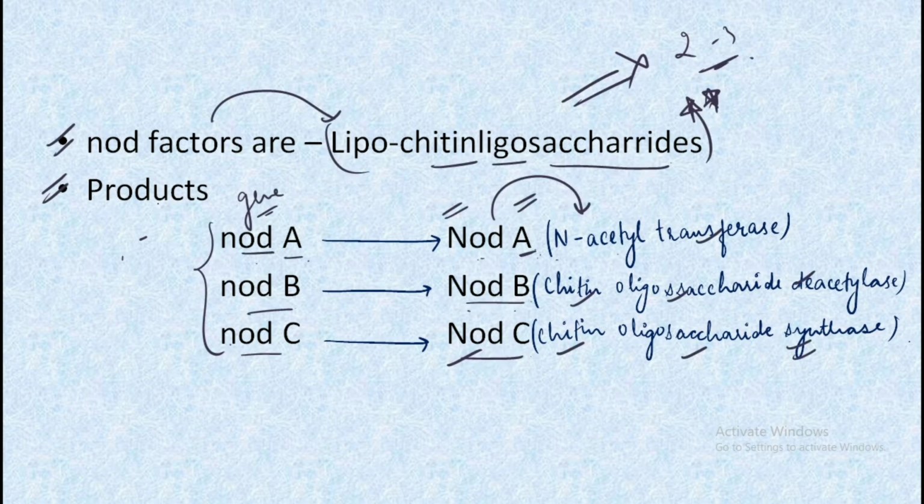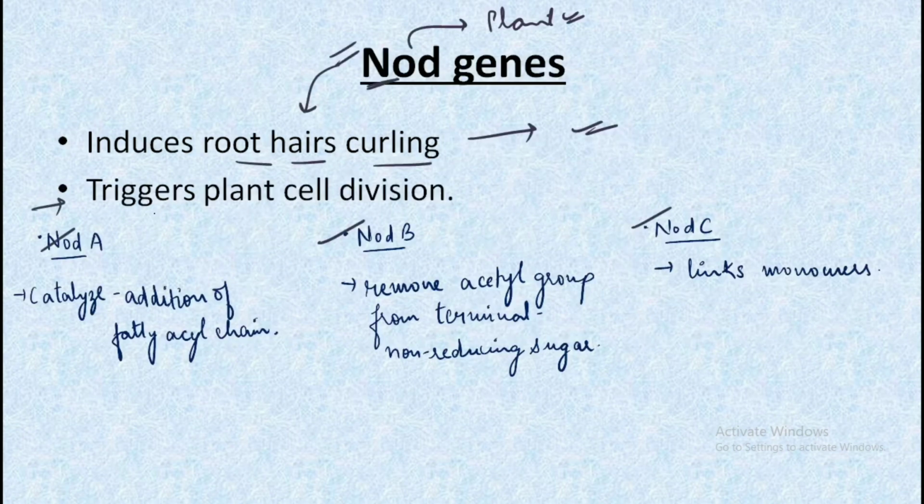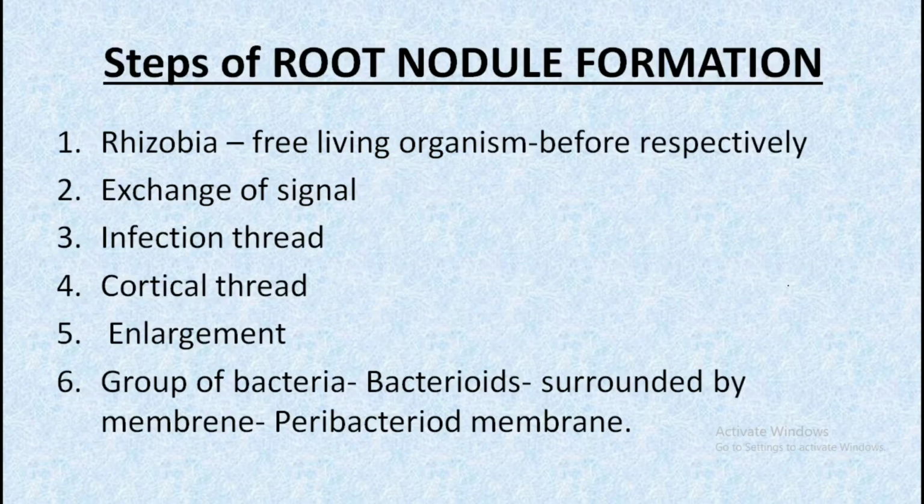These were the chemical names, and following these we have their important functions. NodA catalyzes the addition of the fatty acyl chain. NodB removes the acetyl group from the terminal non-reducing sugar, and nodC links the monomers. So this is the area from which you have to understand this process, that is the steps of the root nodule formation.